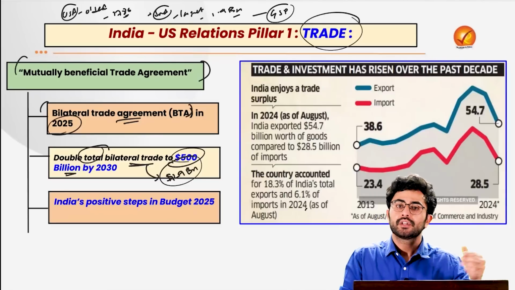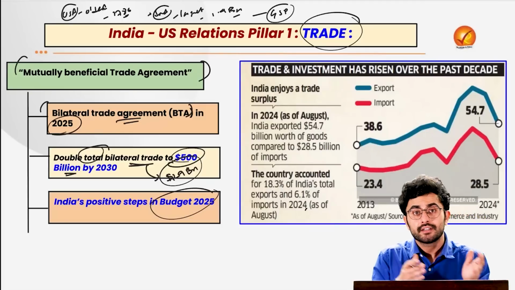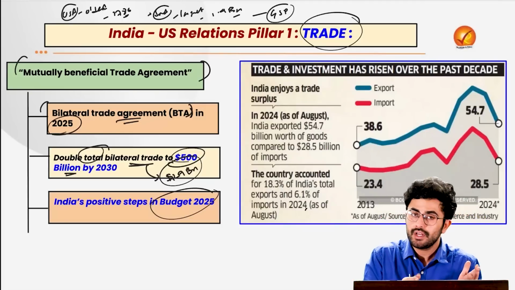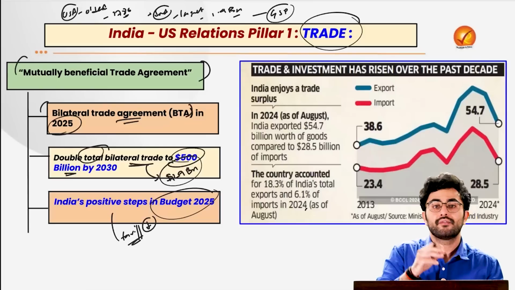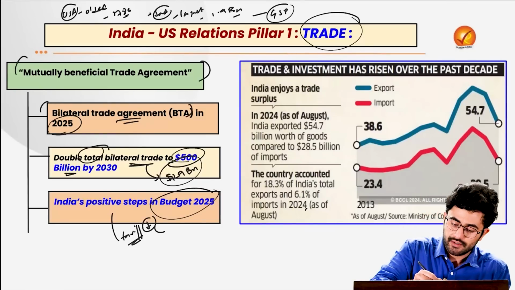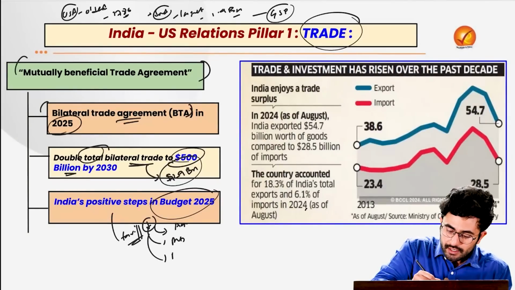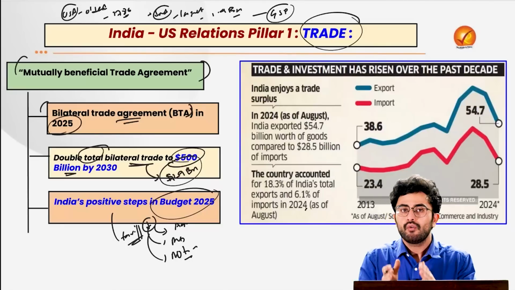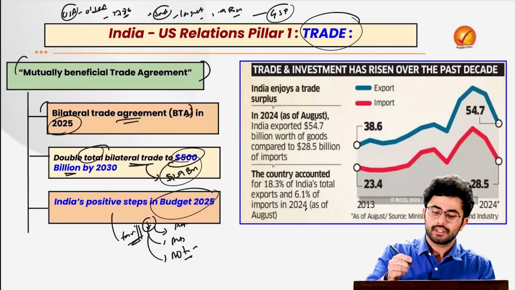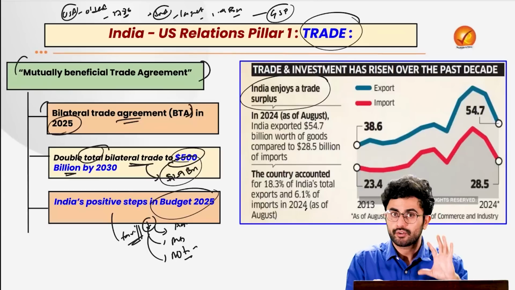And in this direction, there were several positive steps taken by our government in the recently inaugurated Budget 2025 as well, where we reduced the tariff on various US products of interest, such as your agriculture commodities, your medical devices, your motorcycles, etc. Now, when we talk about India-US trade, the idea is that India enjoys a trade surplus with USA. Keep this point in your mind.